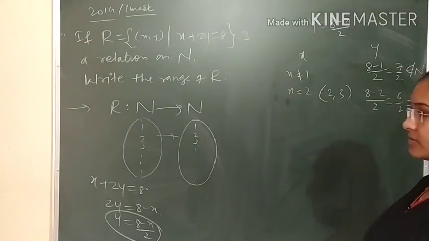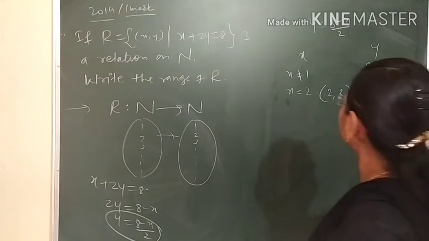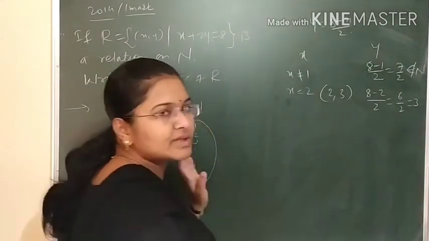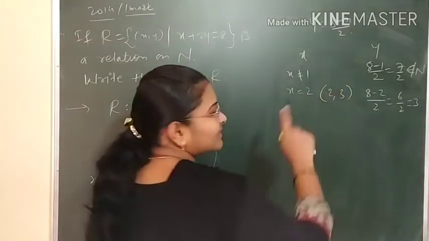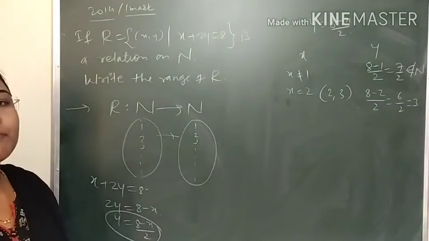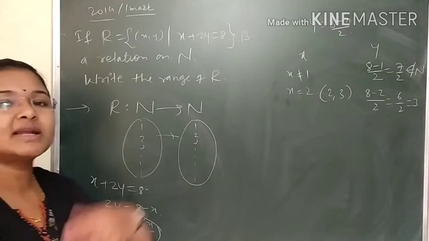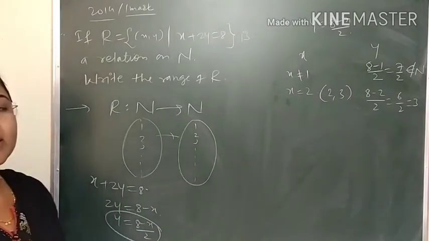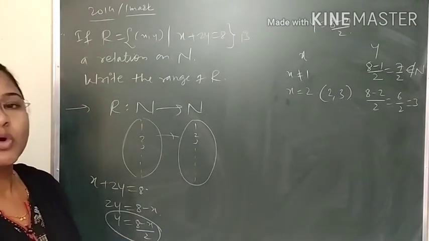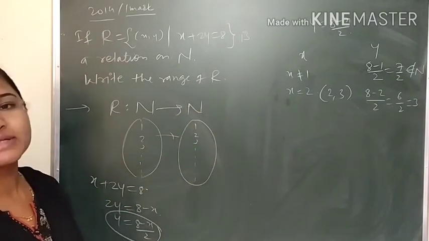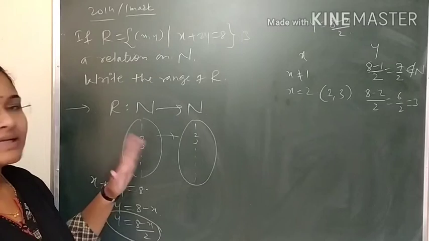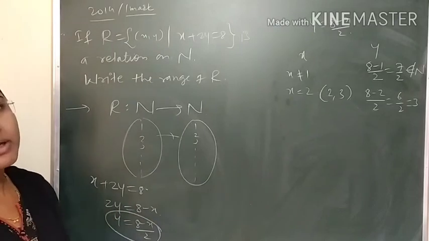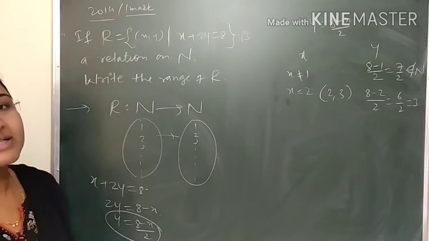So student, this is very important. You should write it directly. You cannot write 1, 2, 3 elements in the domain set and all. Now here this one element will not be there in the domain set. As I have told you, the elements for which the images are there in the codomain set, only then can we say that the given set is a domain set. Codomain set means this N, and the elements which are the images of the domain set elements will form the image set or range set.